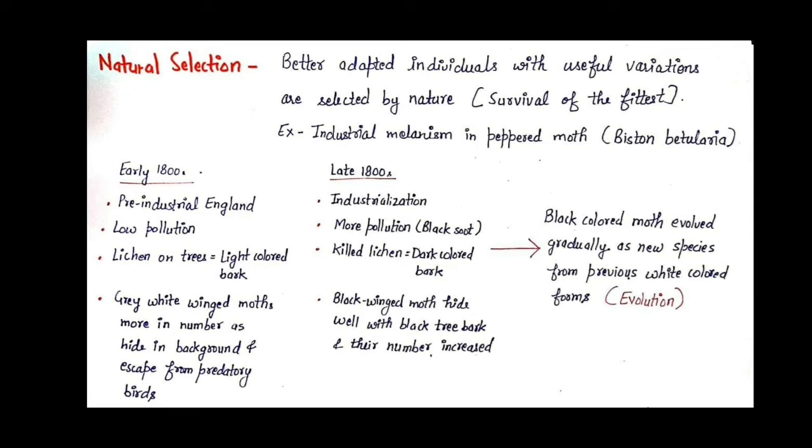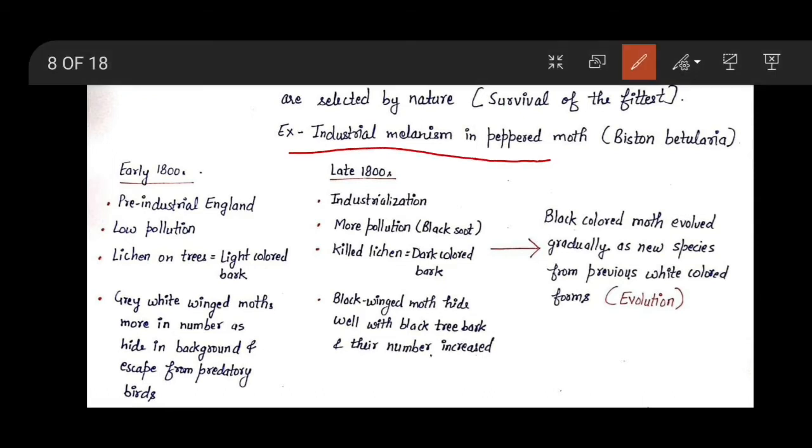Its example is industrial melanism in peppered moth, that is Biston betularia. This example is taken from England, where during the early 1800s there was no industrialization, and because of that the pollution was low, and there were some trees. On the tree bark there is lichen, and these lichens are light in color, and because of that the bark is also light in color.